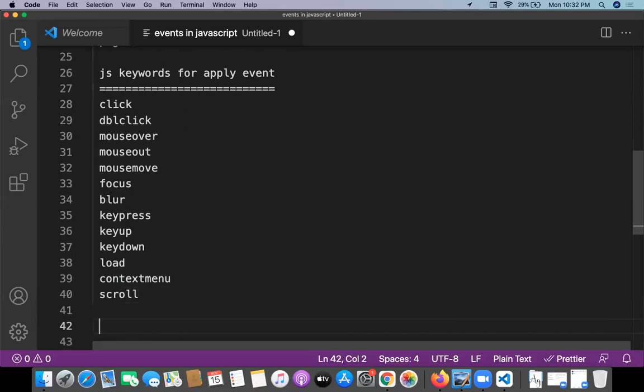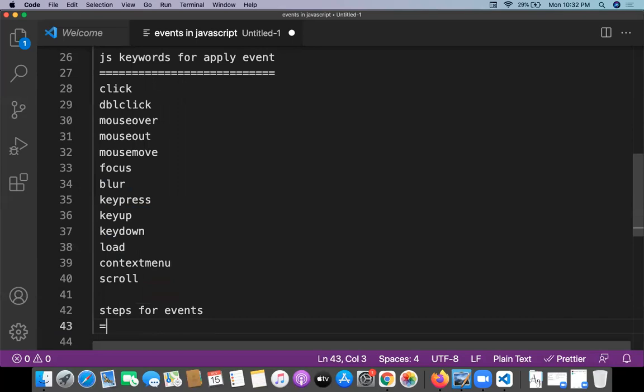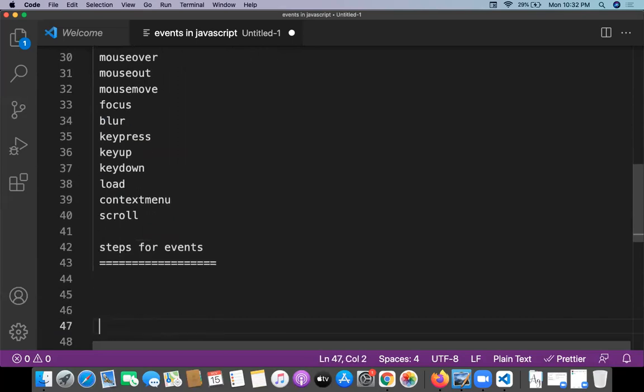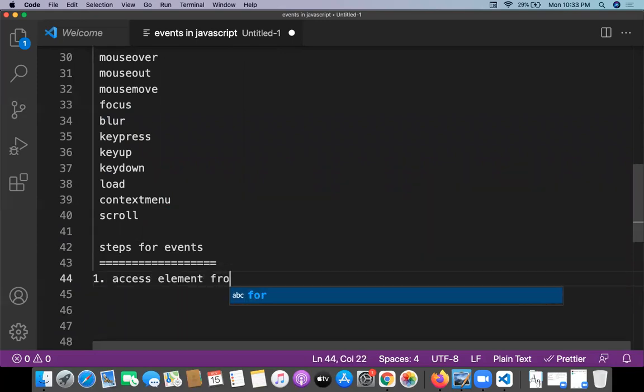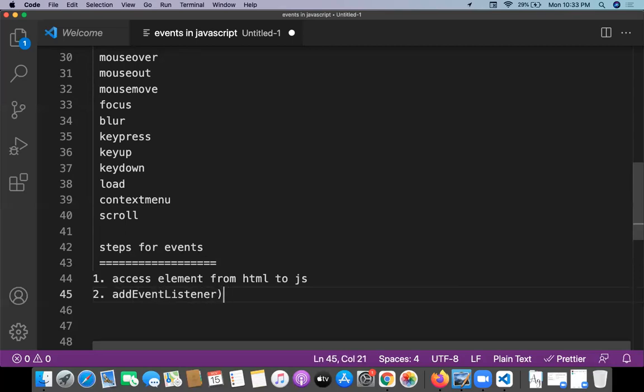We try to understand how to write an event first. If you want to provide an event, we need to follow some rules and steps for events. There are multiple steps to apply the event. The first step is to access the element from HTML to JS, and the second step is the add event listener method on top of the element.